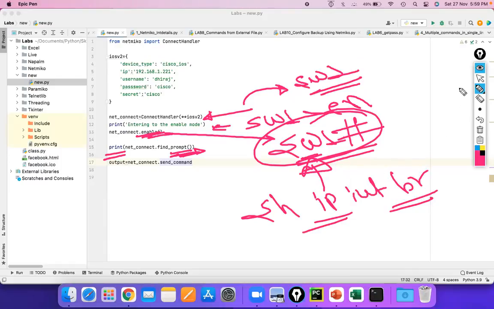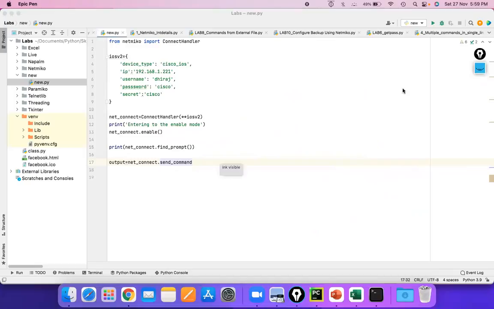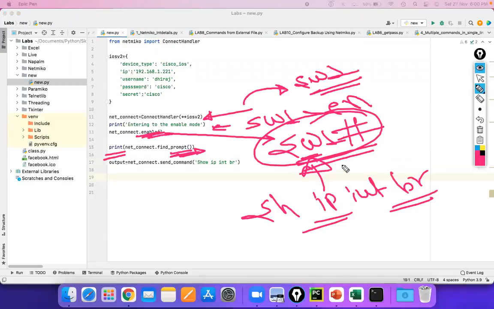For sending the command, we already have a module named send command. So here we just write the command show ip interface brief, right? After hitting this, this particular command will go to our device.